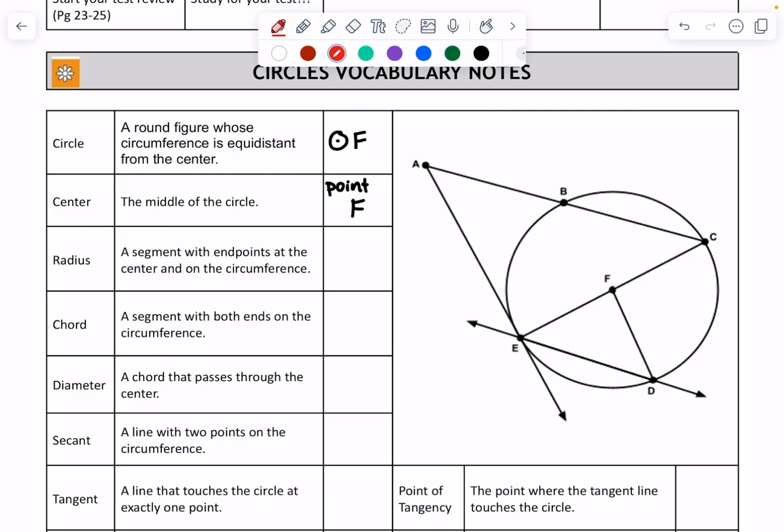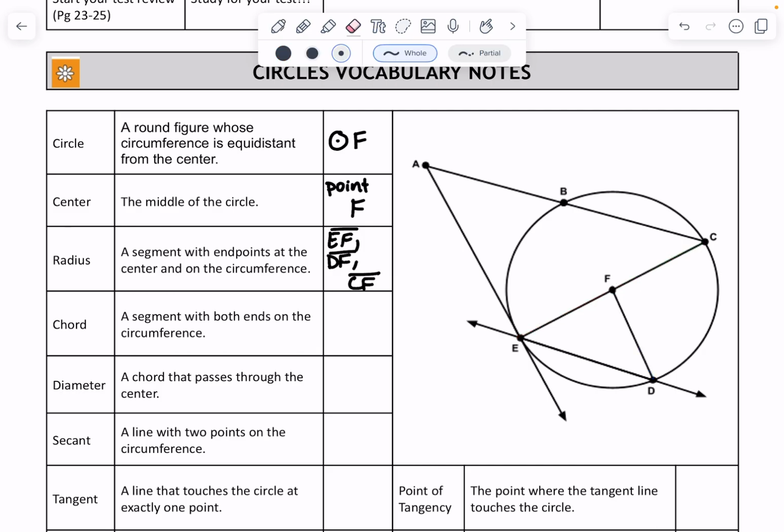Now, the radius, there are multiple answers. This is a radius. Y'all should all know what this is by now. This is a radius, and this is a radius. So it does have all of those as correct answers. So red would be EF. Blue would be DF. And then green would be CF. But remember, you only really have to write one of those whenever you're doing problems. On your notes, I would like you to put all three.